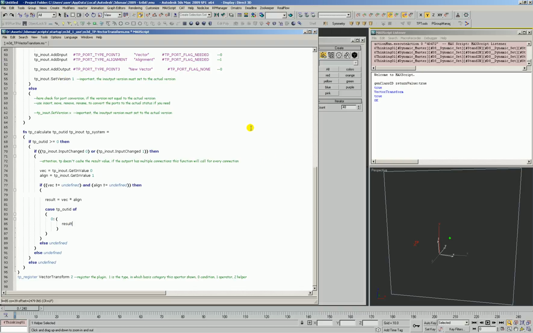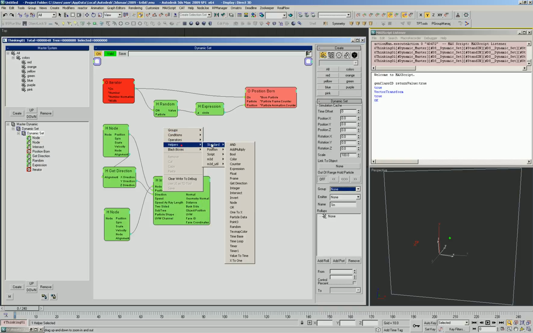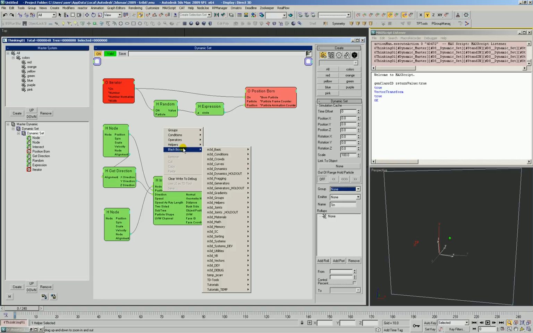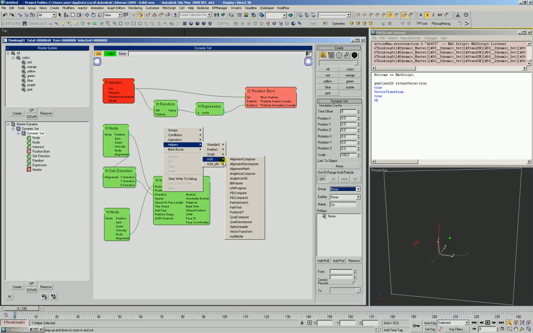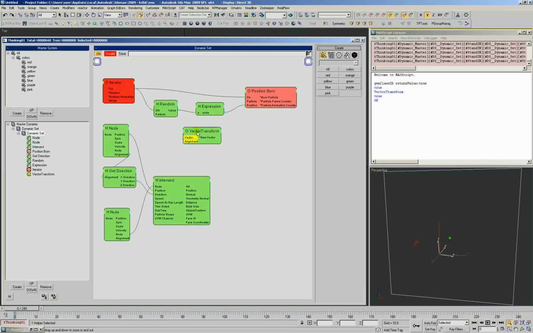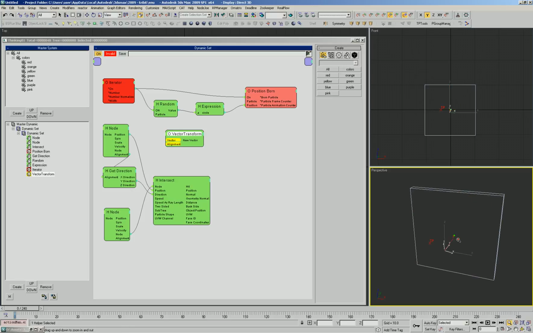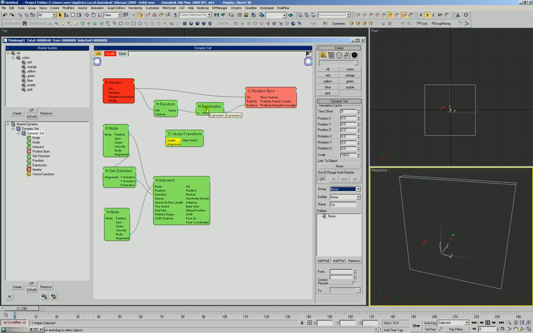And we'll go ahead and update and save that, and then we will go ahead and look for our script here. It's going to be under helpers. M3D was our category, and it is vector transform. Okay, so let's see if we can create an easy way for us to evaluate this.